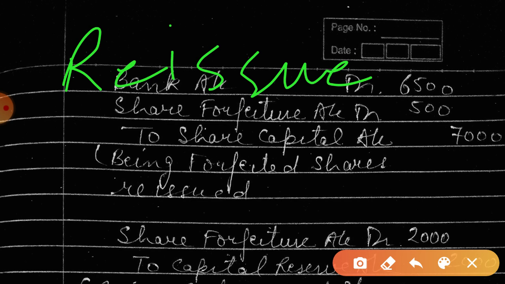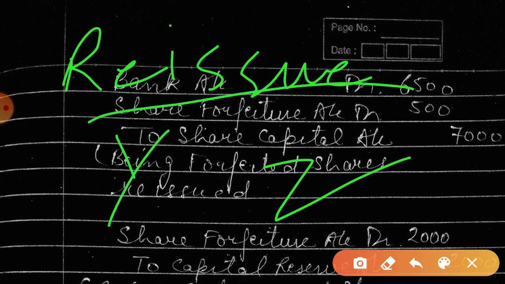X की जगह जैसे हमने Y को बेच दिए या Z को. That is known as a reissue, क्योंकि हमने X से लिए थे, X को forfeit कर दिया, then will reissue to someone else, A B C, not X Y Z. Except X we can reissue them, किसी और को दे देना. ठीक है ना, like we issue to the general public, so we will reissue to the general public except X. That is known as reissue.